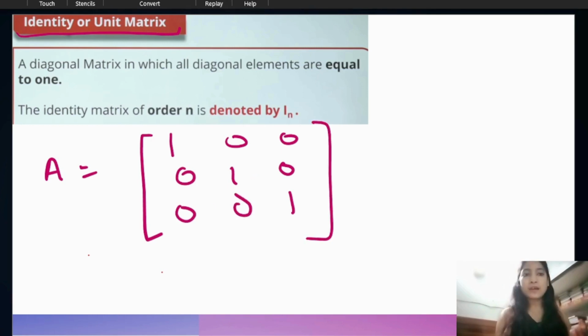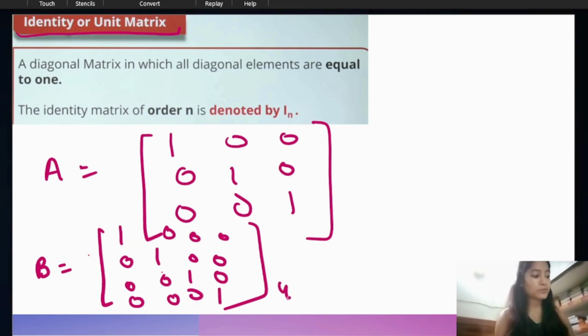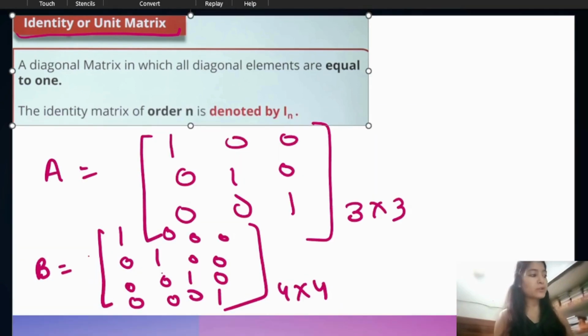If we are asked to make a 4 times 4 diagonal matrix, and it must be an identity matrix, or if it only says make the 4 times 4 identity matrix, you simply make it like this. 4 times 4 means 1 1 1 1, with 4 rows and 4 columns, and the rest of the elements will be 0. So this is the 4 times 4 identity matrix, and this is the 3 times 3. Okay, so this is the identity matrix or unit matrix, right?